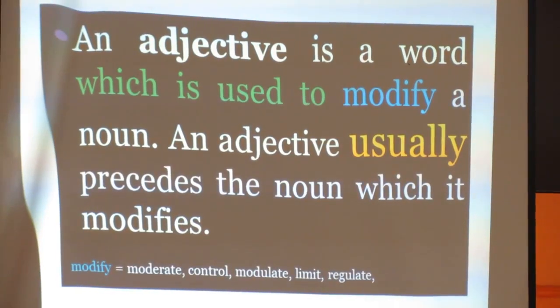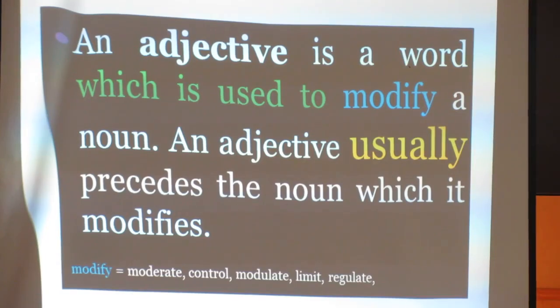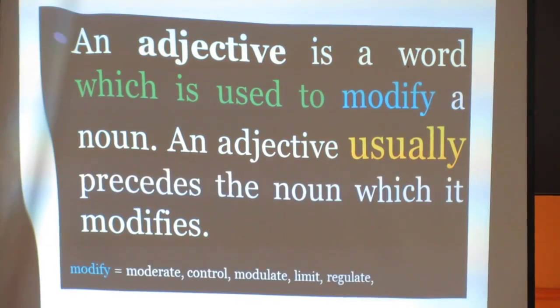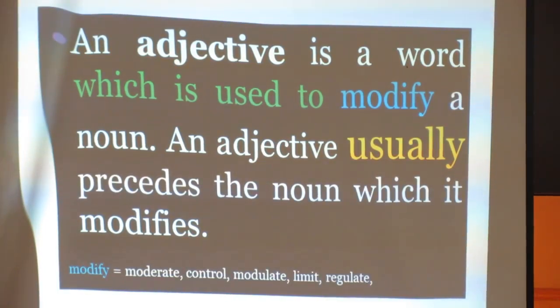say and use, which is used to modify. Its function is to modify a noun. So, what is the meaning of modify? Modify, we understand it as to moderate, to control, modulate, and limit or regulate. Okay, regulate the position of the user of the noun in a sentence, either as a subject or as an object.